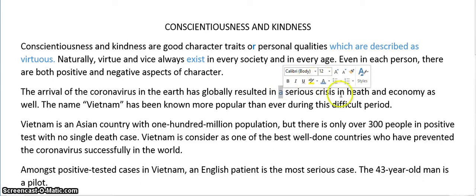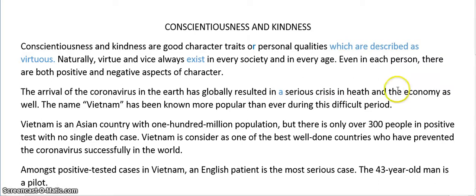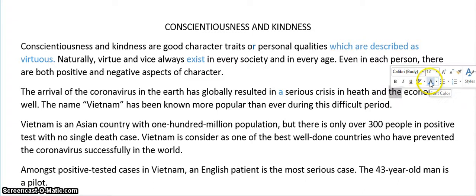and keep reading. In health, and how many economies do we have when we talk about the world? We talk about the world economy. Health and the economy. Okay, so articles is what we need to focus on for this sentence, and I understand that they are very, very difficult. As is working perfectly here in health and the economy as well.